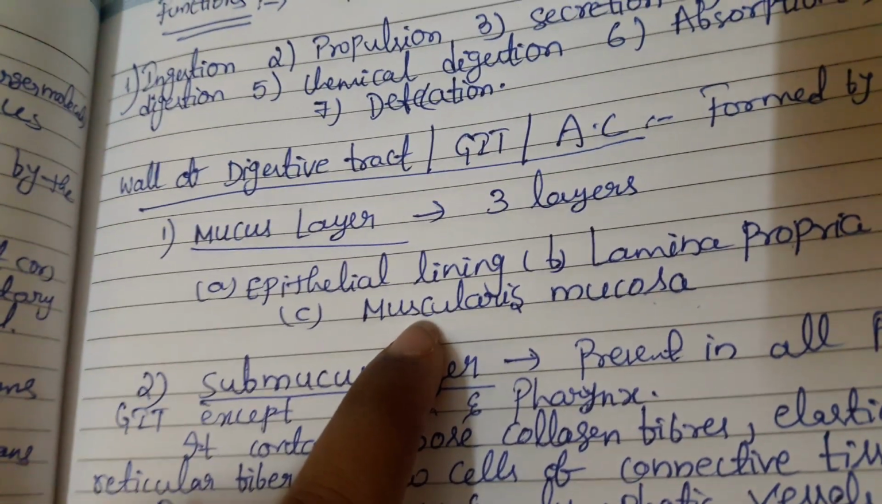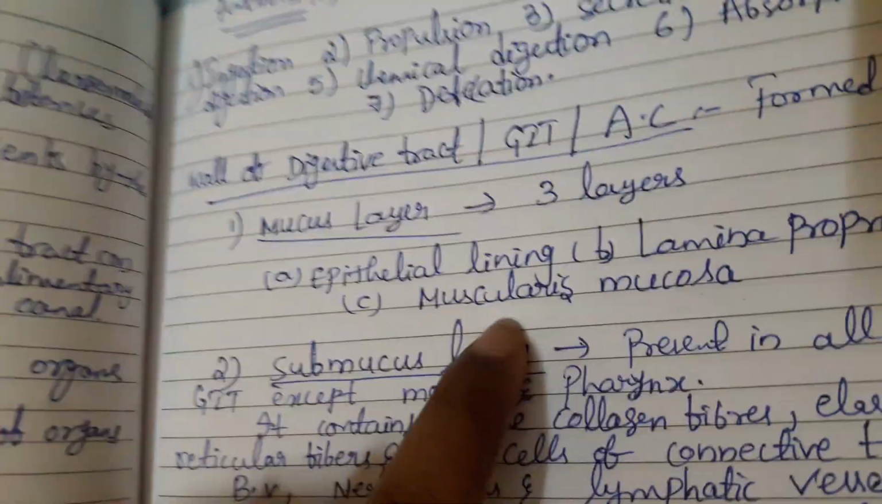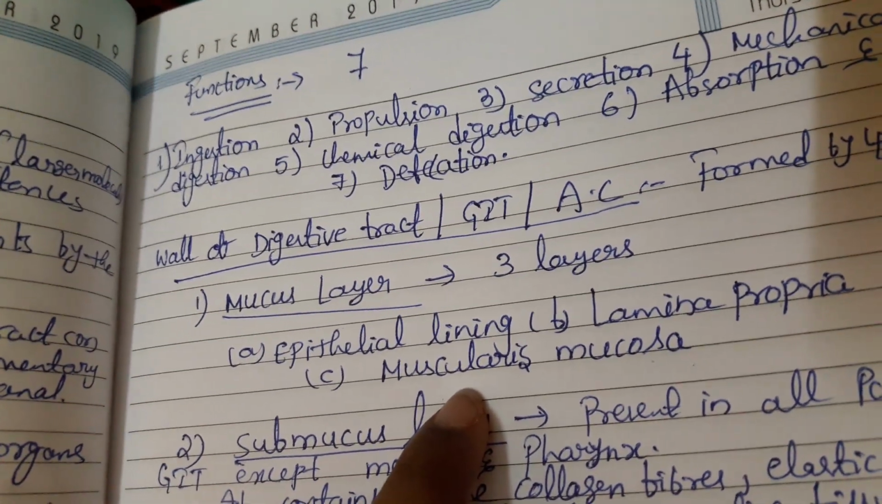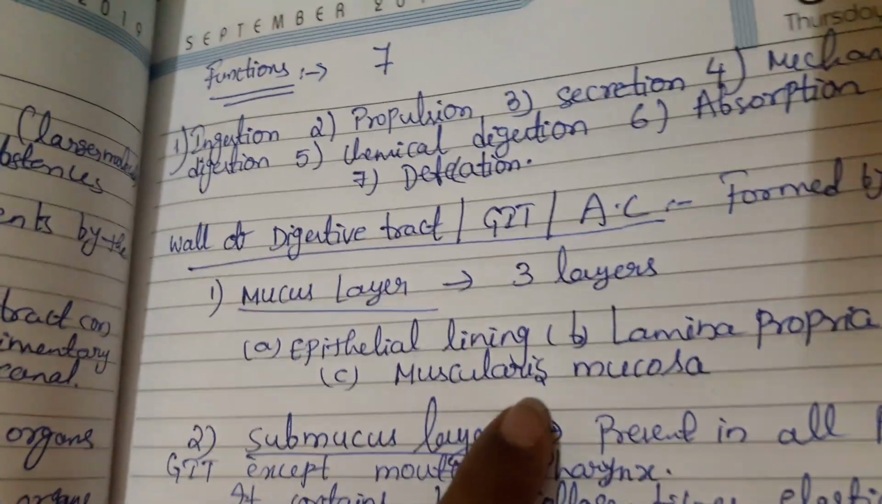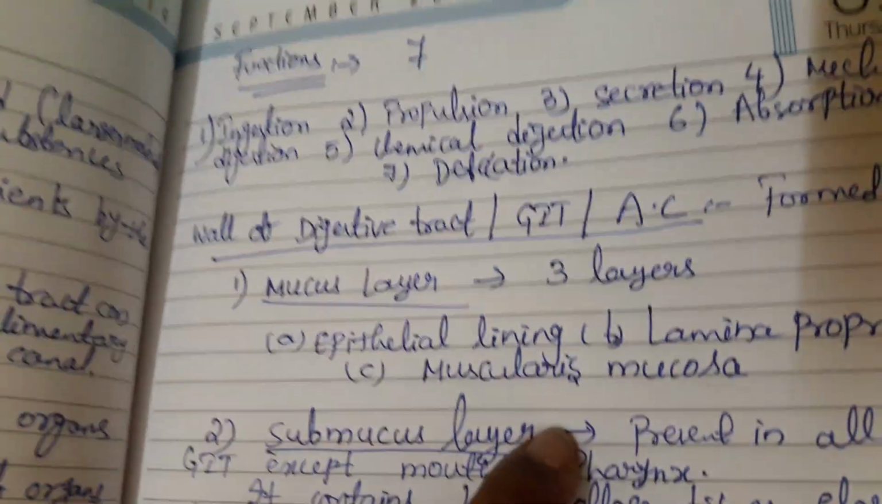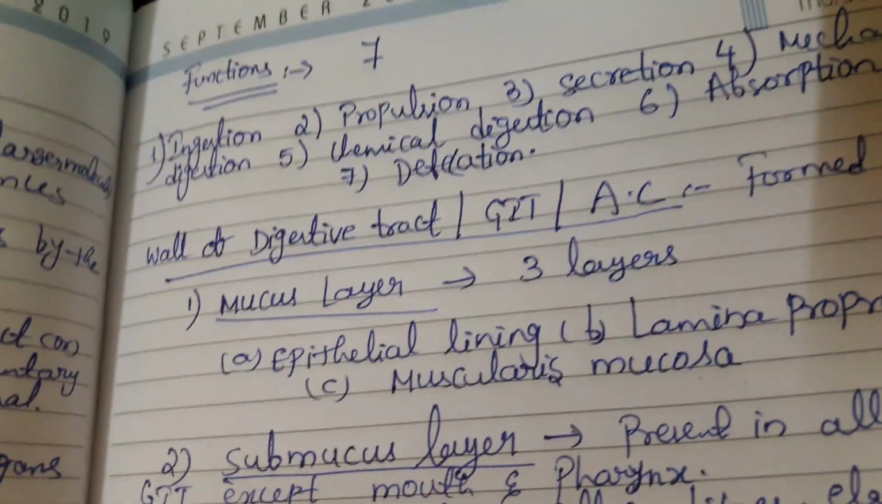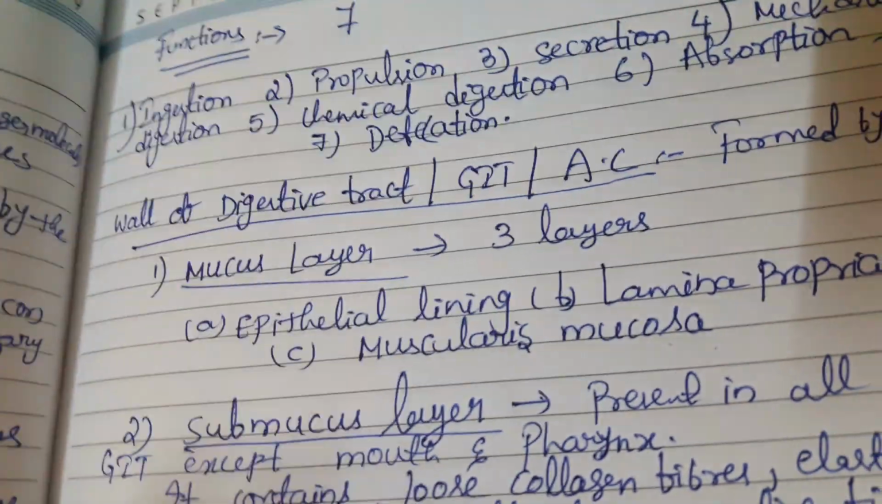Here the thin layer of smooth muscle fibers is absent in the mouth and pharynx, but it is present from the esophagus onwards. Nothing but the muscularis mucosa, the smooth muscle fibers formed as a thin layer, is absent in the mouth and pharynx, but it is present from the esophagus to the large intestine.